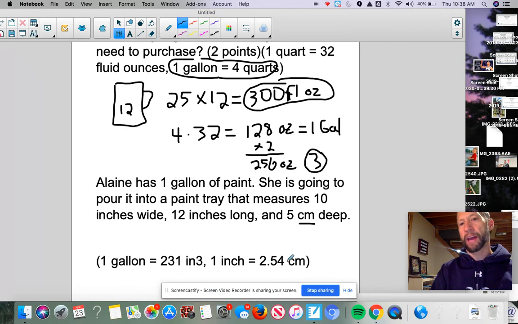It's approximately 2.5 centimeters. So I have to change this to inches. So what I'm going to do is take that 5 centimeters, and I'm not going to multiply it by 2.54, because notice the 2.54 is already centimeters. I'm actually going to divide it by 2.54. Because if every inch has 2.54 centimeters, and I have 5 centimeters, and I have to go back to inches, this number should get smaller, right? Because I'm going from this to this, okay? An inch is longer than a centimeter, so I need less of those.